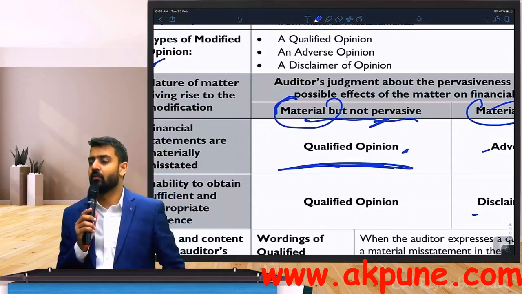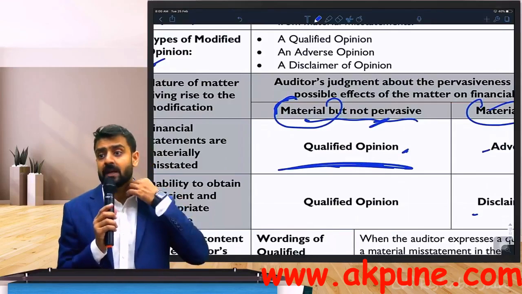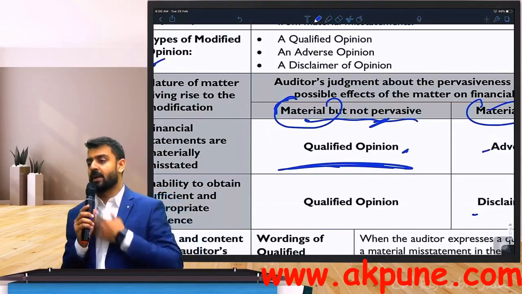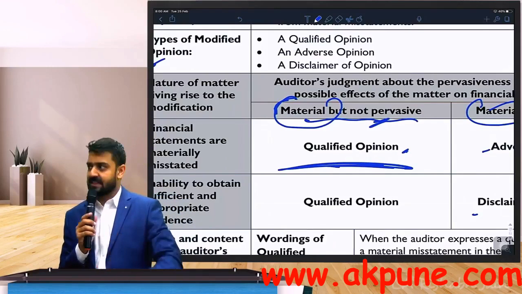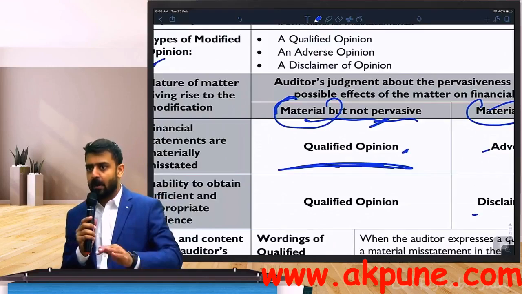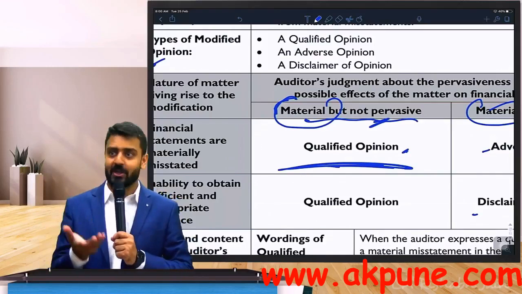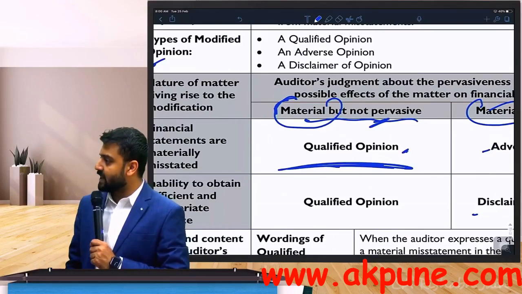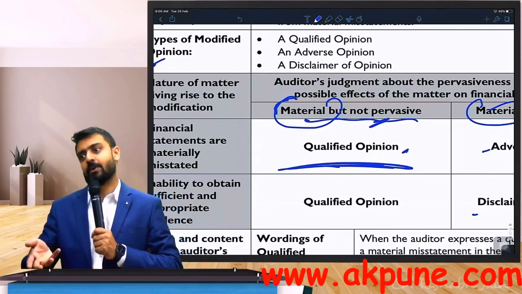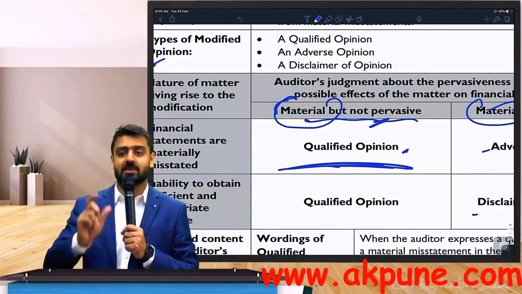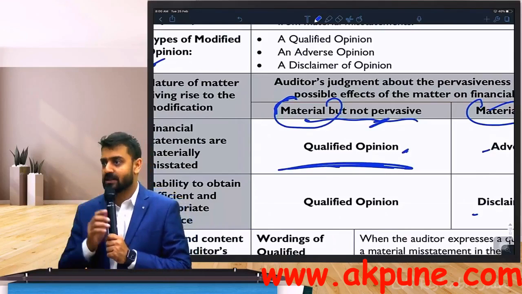What is point number B? When you are unable to obtain sufficient and appropriate audit evidence. Let me show you one example. Try to understand that example. Probably you will be able to understand this better. See, number A is easy because you have a misstatement. Number B is a challenging one because you don't even know whether there's a misstatement or not. Number B is a possible misstatement situation.